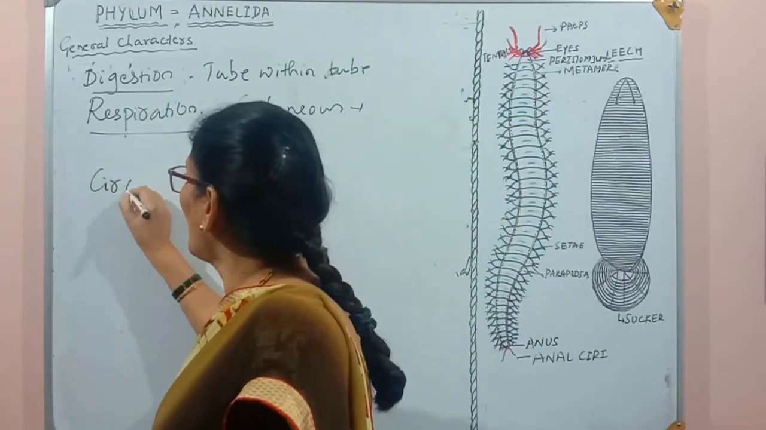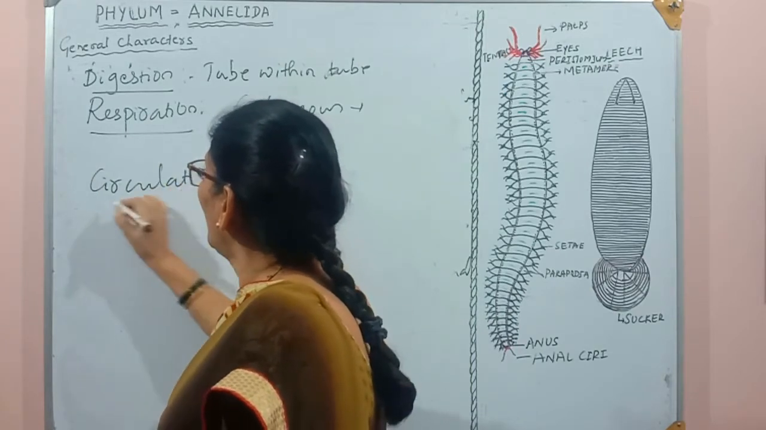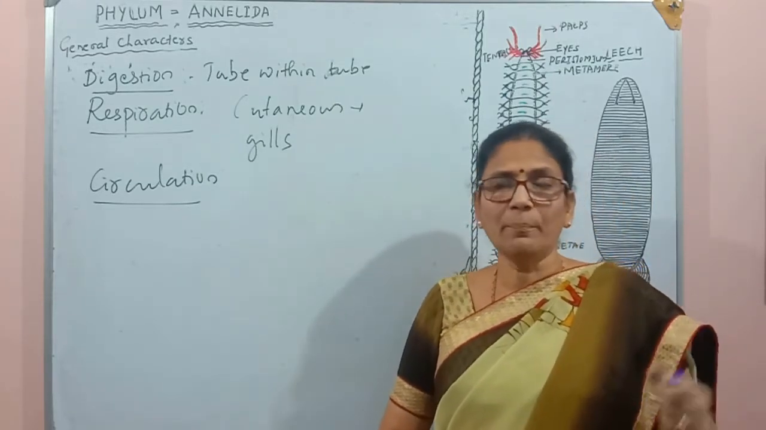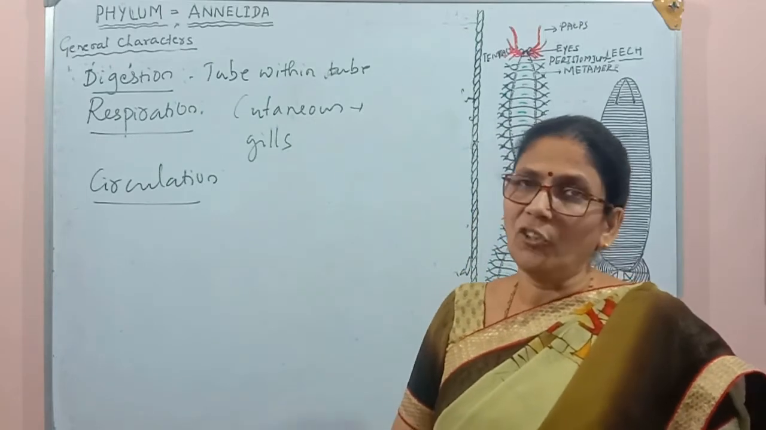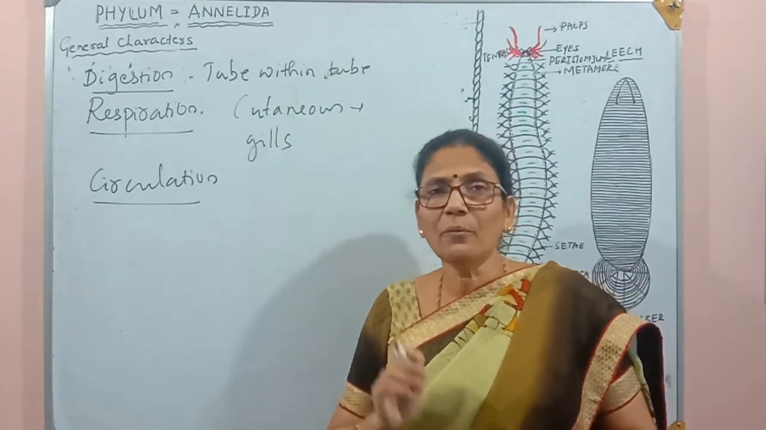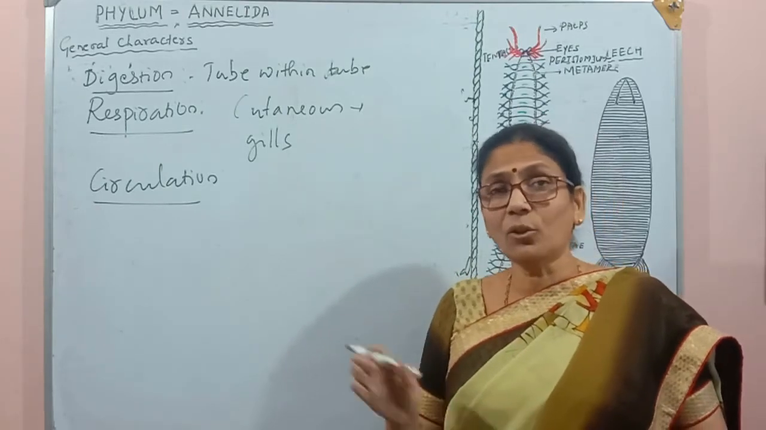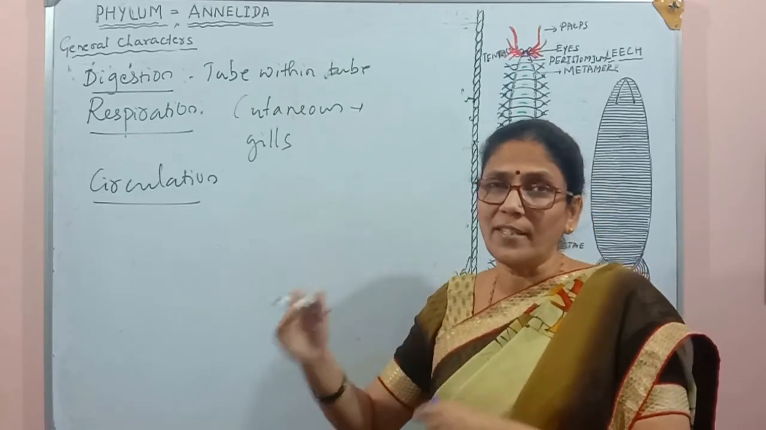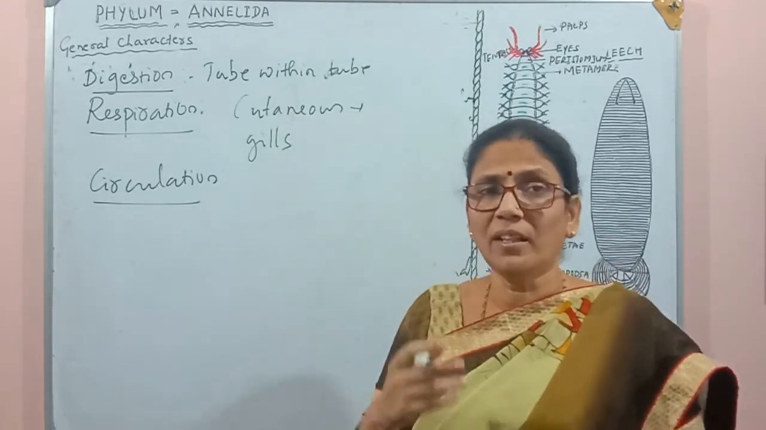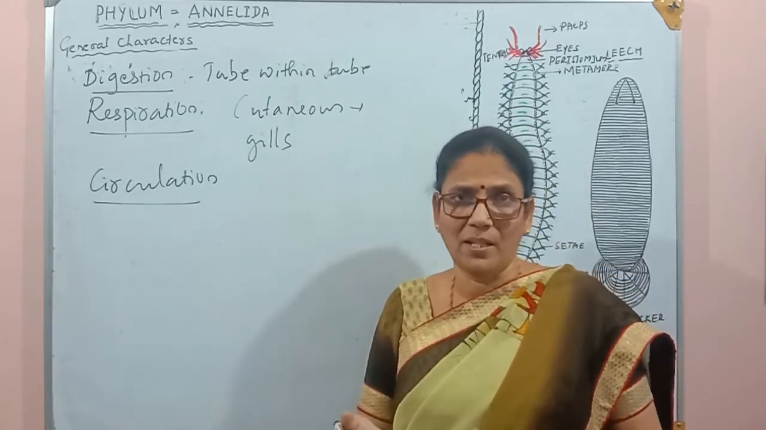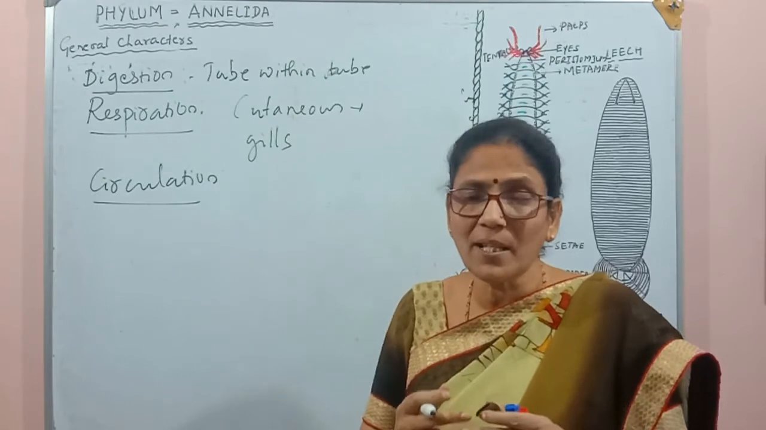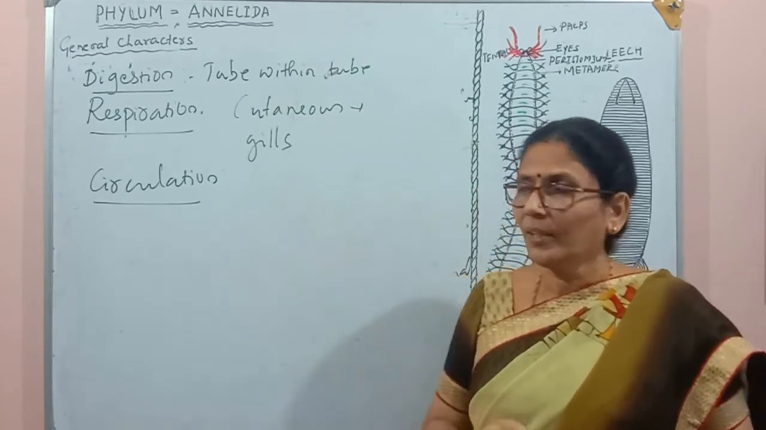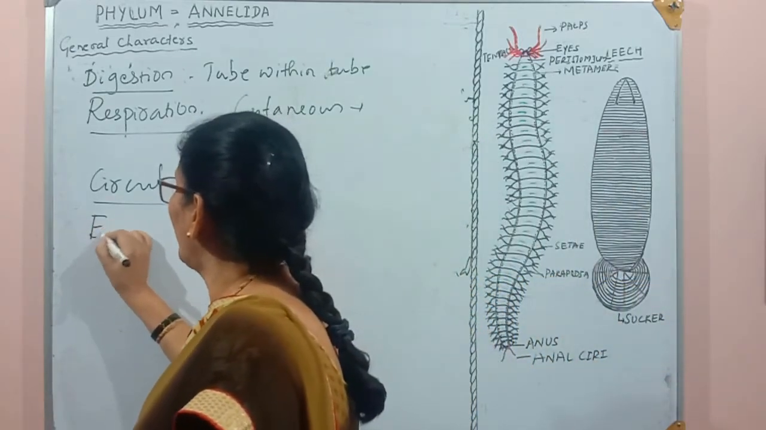So next, circulation. In this group, for the first time we see a developed circulatory system, because in previous phyla we have not seen a circulatory system or organs. Here we see it for the first time, and that too is the closed type. Closed type of circulatory system means the blood circulation takes place within the arteries, veins or capillaries. Within the blood vessels the blood circulation takes place, and such a circulatory system is called the closed type of circulatory system. Next, we talk about the excretion.